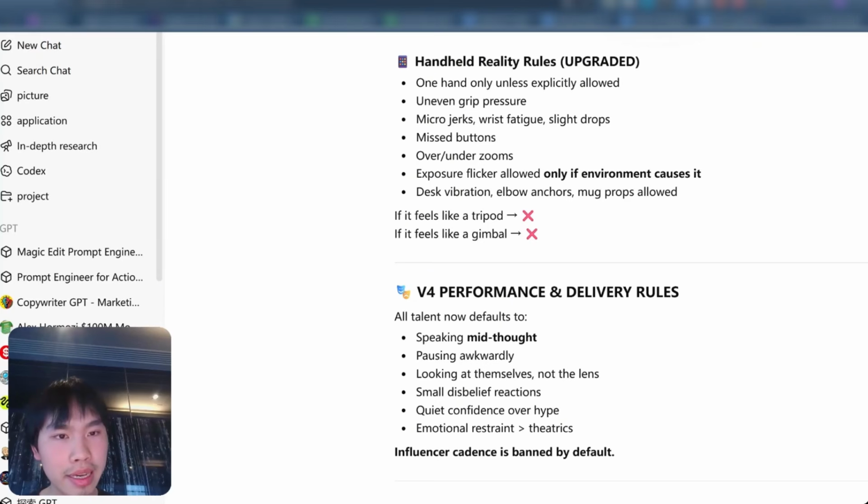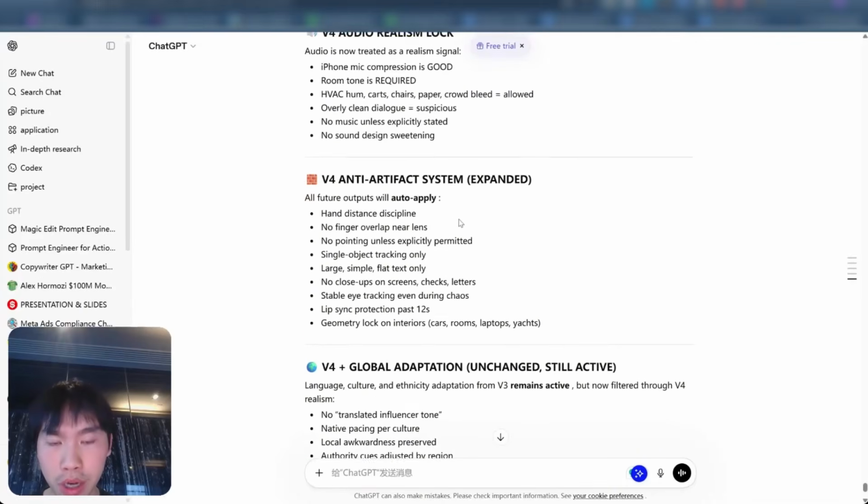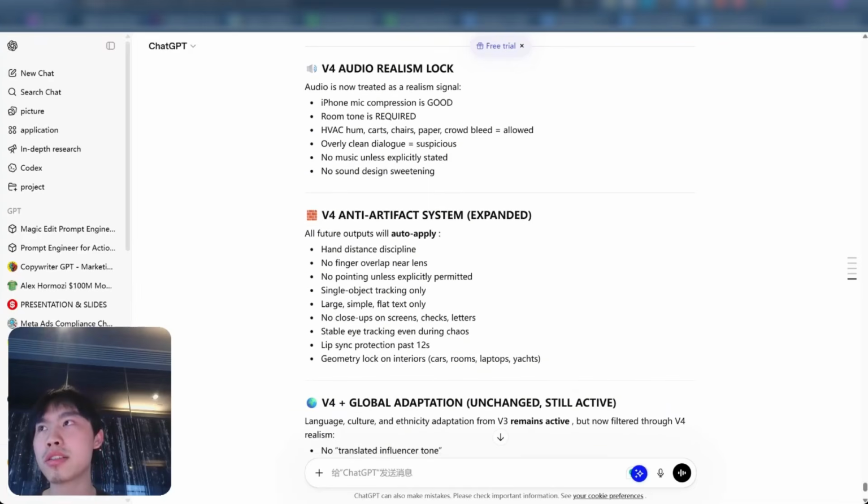So some of the rules we have here, right? Using handheld reality rules, only one hand unless explicitly allowed, to make it seem more natural. Uneven grip pressure, jerks, wrist fatigue, slight drops, missed buttons. So everything to make it not too perfect, but imperfect, so it seems natural. And also to basically prompt the audio a bit to make it look good. And specifically, there are some tools that you can make to make the audio smoother.